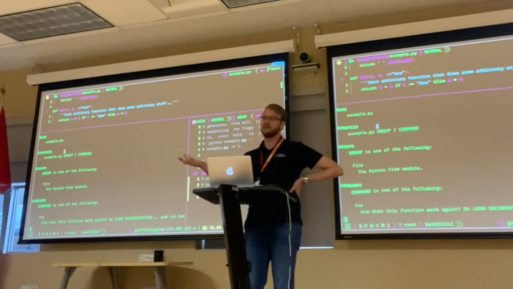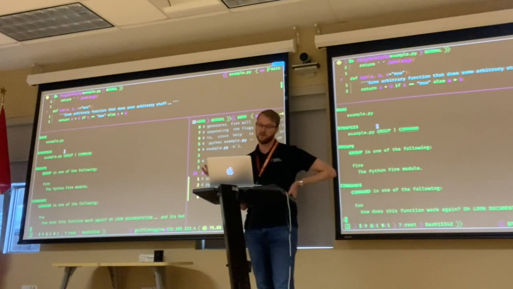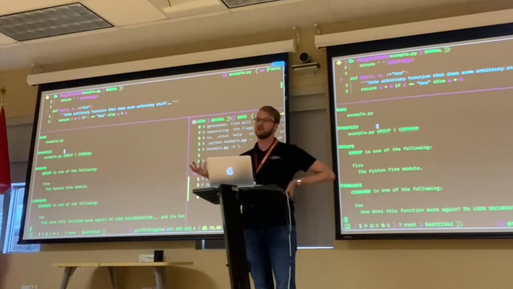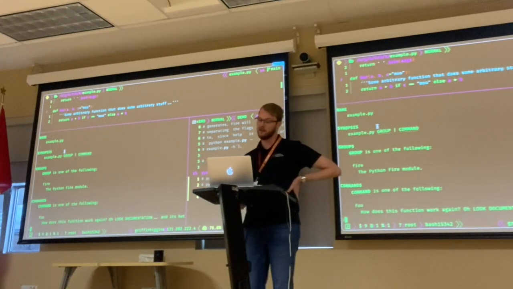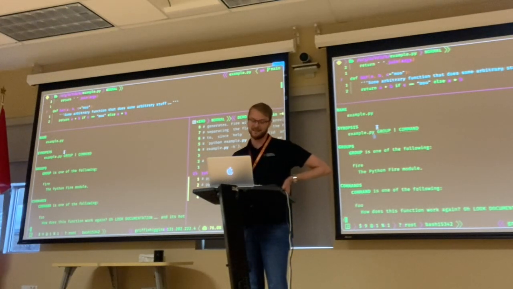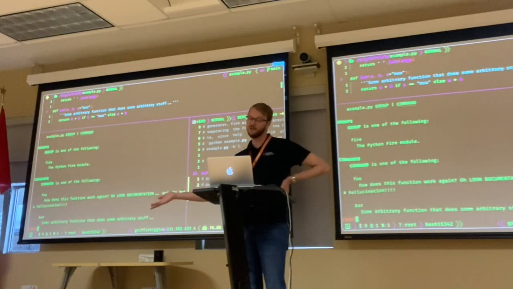So now we can see, okay, what's the name of my program? It's example.py. What's the synopsis? How can I actually run this? It gives you the group and the command. What are some of the arguments, and what are the descriptions for the functions? We can see foo, we can see bar, and we can have the descriptions for what they might do. And again, all of this is happening automatically. You don't have to do anything. It's just done for you.